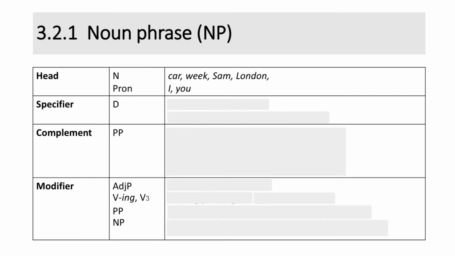Next, specifier. The specifier of a noun phrase is the position for a determiner. For example, in the noun phrases like a car, every week, his first car, and every second week, the determiners, which are a, every, his, and every second, are at the specifier position.